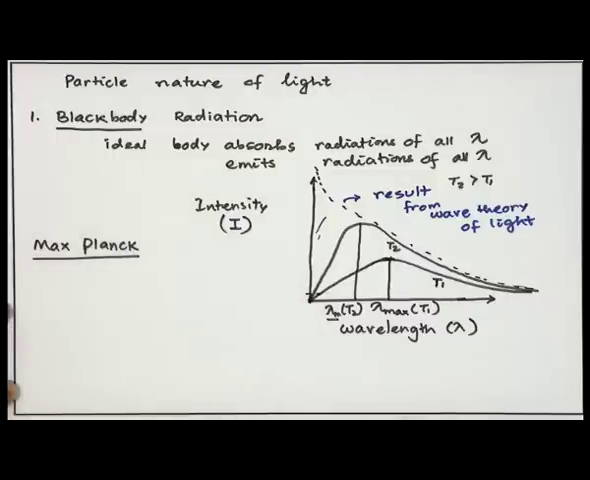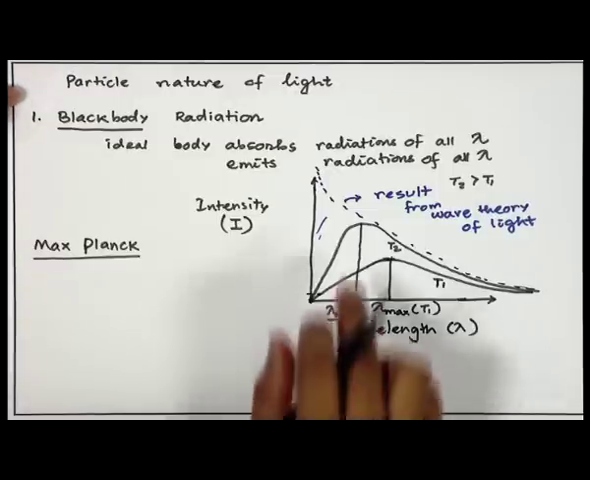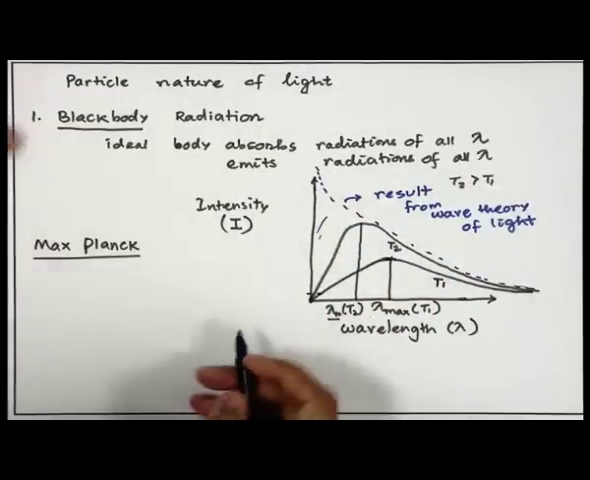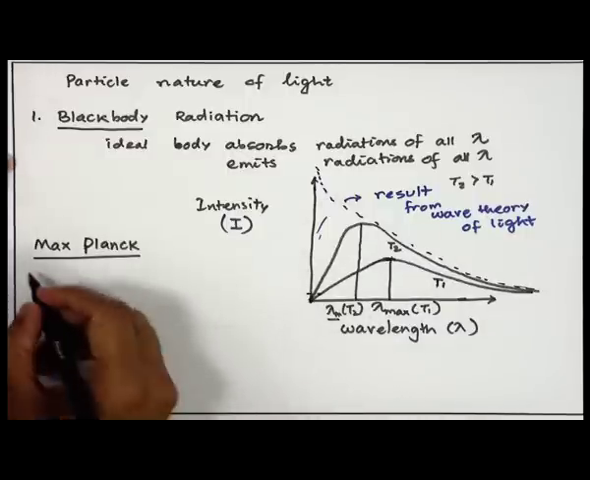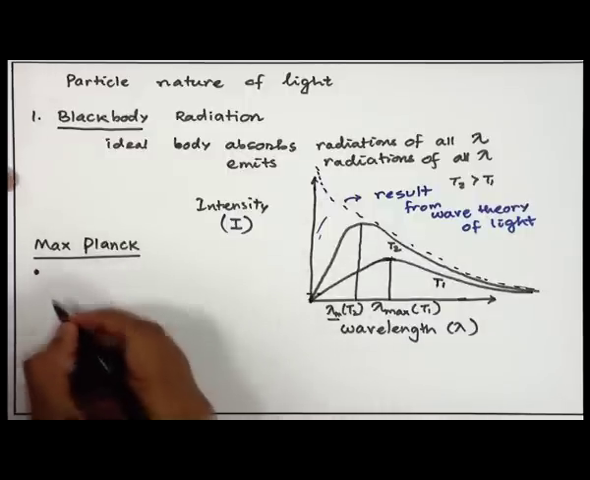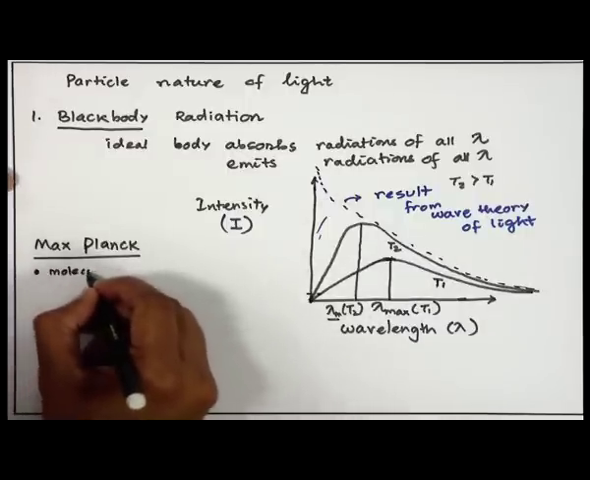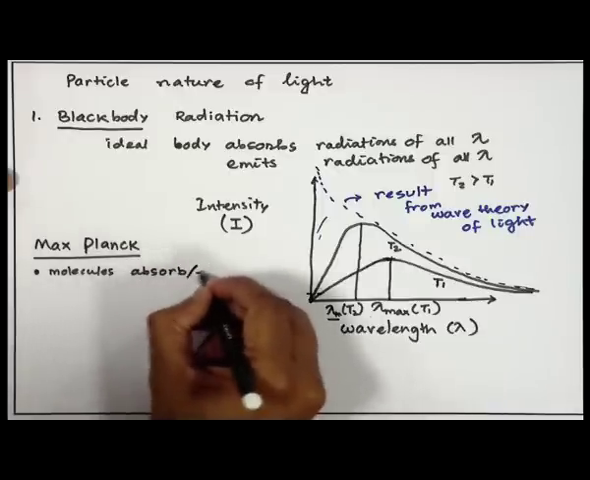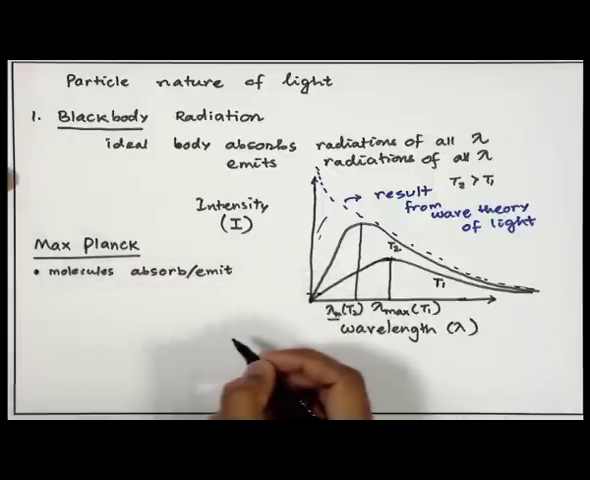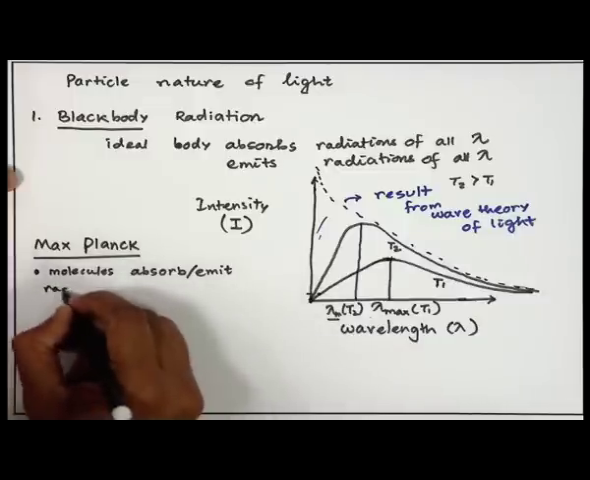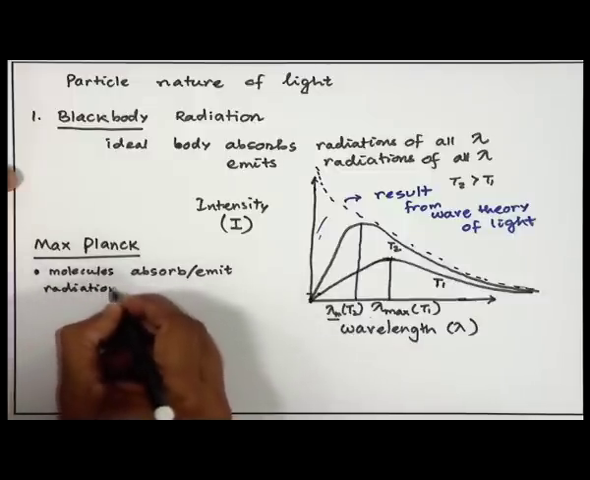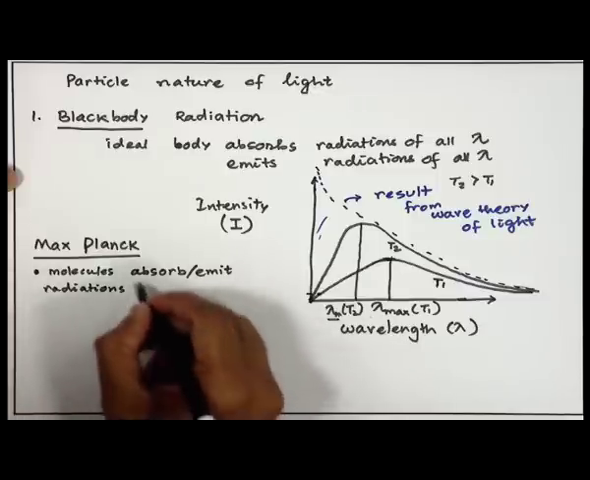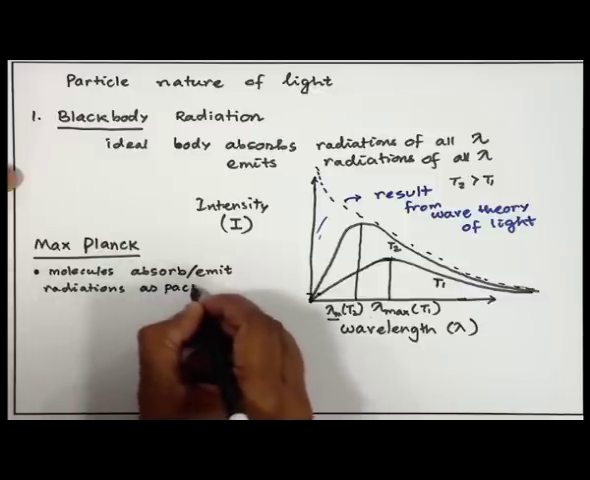What did he suggest? He said that, well, these black bodies are emitting radiation. He made this assumption that, let us say that all molecules, they absorb or they emit radiations, but they do so in a particular way. They absorb or emit these radiations as packets of energy.